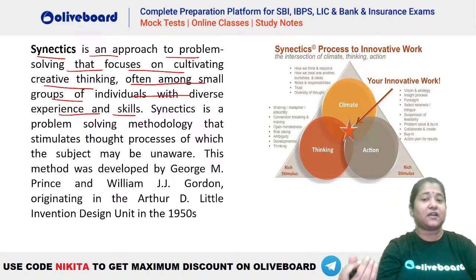Because there are some 10 questions, out of which you have to attempt 4 to 5 questions, because you have to clear the basic cutoff. The basic cutoff is generally 1 or 2 marks, right? It doesn't go higher than that. So if you are able to do 4-5 questions absolutely accurately, you can let go of 1 or 2 questions here. So this is your synectics, right? You were getting some questions from here as well.